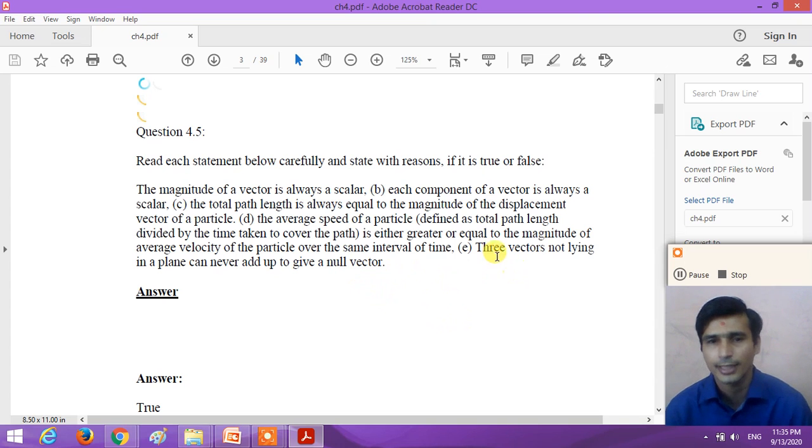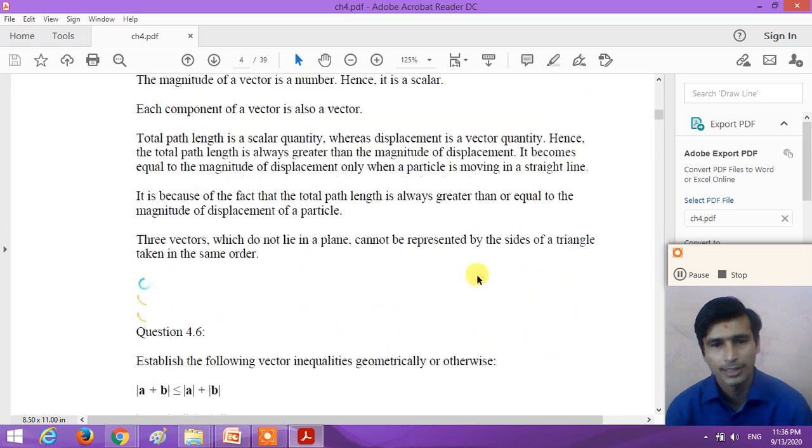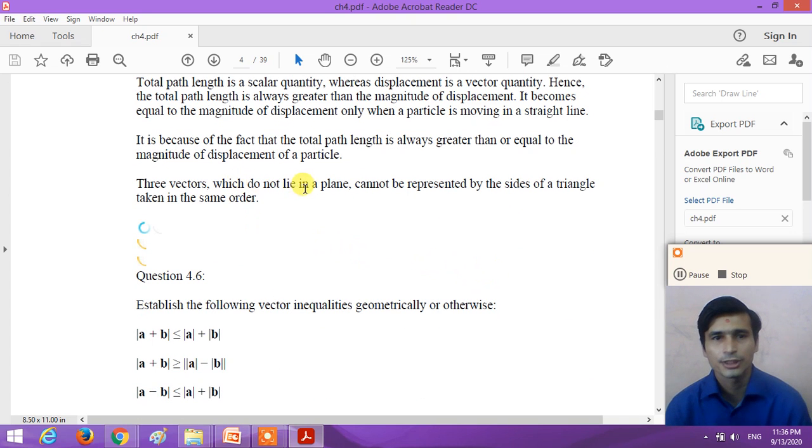So statement E, three vectors not lying in a plane can never add up to give a null vector, is true. Because to get a null vector, we require all three vectors to be coplanar, lying in the same plane. So statement E is true. Three vectors which do not lie in a plane cannot be represented by the sides of a triangle taken in the same order, so we cannot get the null vector.